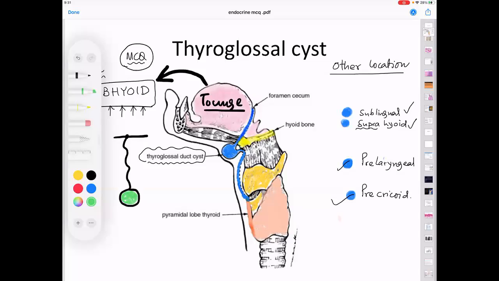So if on protrusion of the tongue it moves out, tell me, why does it move upward on deglutition? Deglutition means swallowing, taking a gulp of water. So why should a thyroglossal cyst move upwards on deglutition?